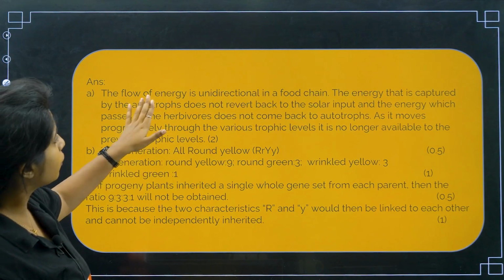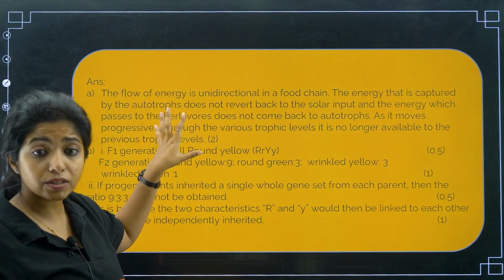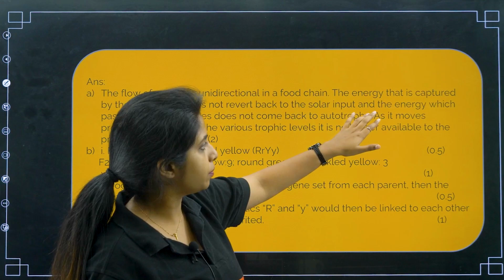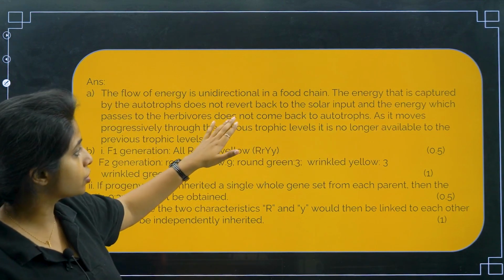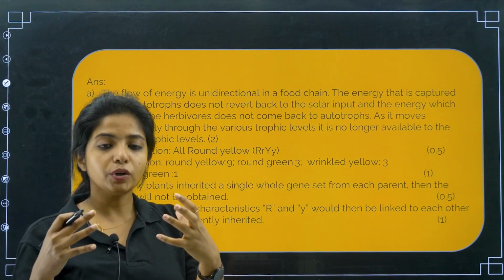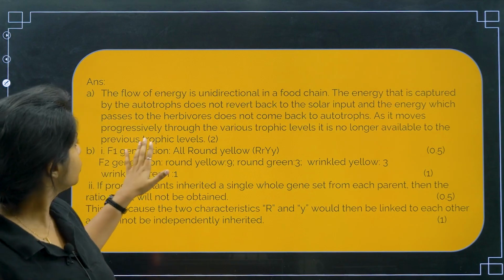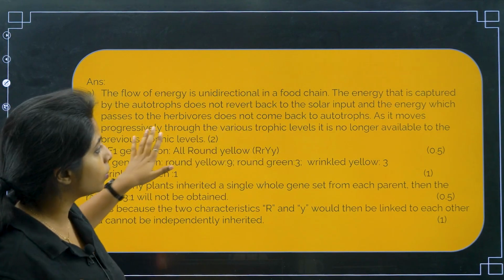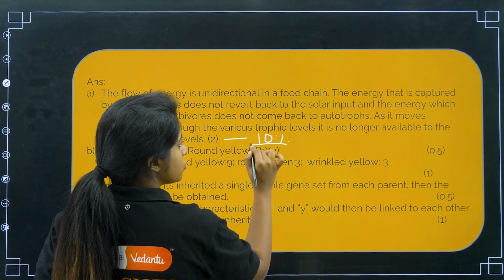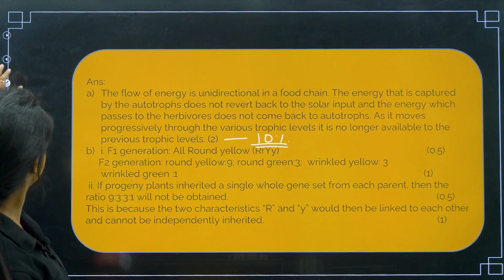Let's see. Okay? So, the flow of energy is unidirectional in a food chain. The energy that is captured by the autotrophs, that is the one that prepares their own food, for example plants, does not revert back to the solar input, and the energy which passes to the herbivores does not come back to the autotrophs. The energy that has gone to the herbivores, that is for example rabbits, cannot come back to the plants itself. As it moves progressively through various trophic levels, it is no longer available to the previous trophic levels. As it follows 10% law, my dear children, please write it somewhere. I don't know why they did not write it. Okay? So, you write it.